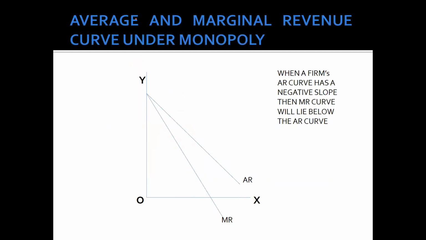Then we come to the average and marginal revenue curve under monopoly. When the firm's AR curve has a negative slope, then the MR curve will lie below the AR curve. Both are sloping negatively, both are sloping downward.